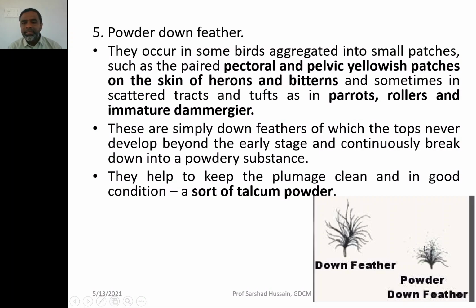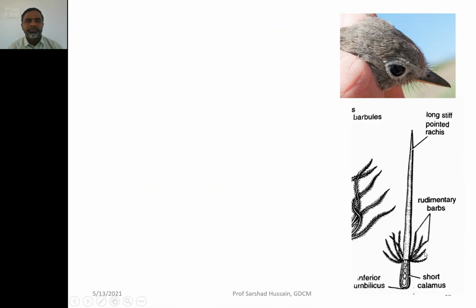You try to keep the moisture away, so by this you are keeping your body dry. Similarly, the birds also have this type of structure, that it is basically the down feather where the barbs do not develop, but the barbs break and form the powder on the body.